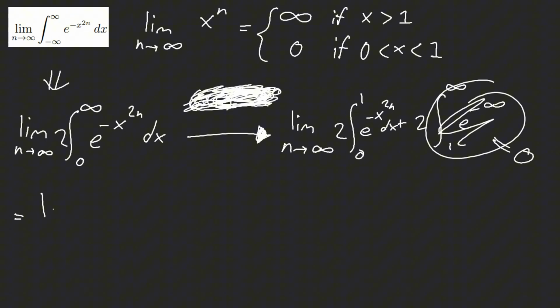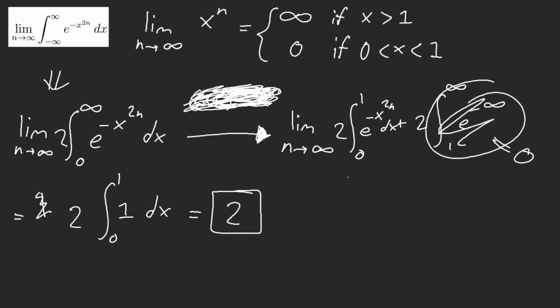Sorry, we already computed the limit. So now, from 0 to 1, x to the power of n, when you compute the limit, equals 0 in this interval. So we get e to the power of 0. So e to the power of 0 is just 1. Therefore, our answer is 2. Okay, so the limit of this integral does not equal 0.